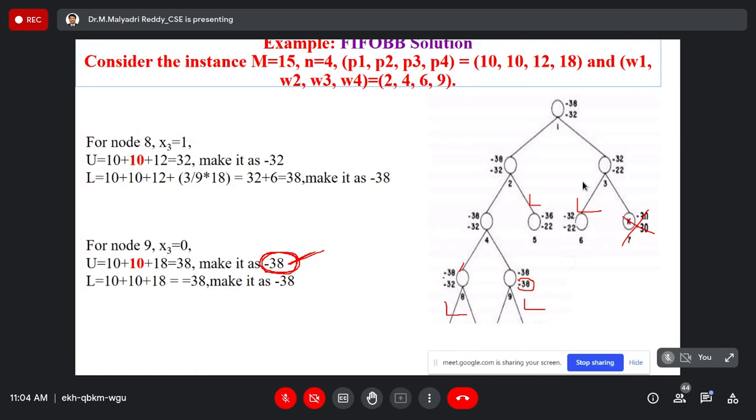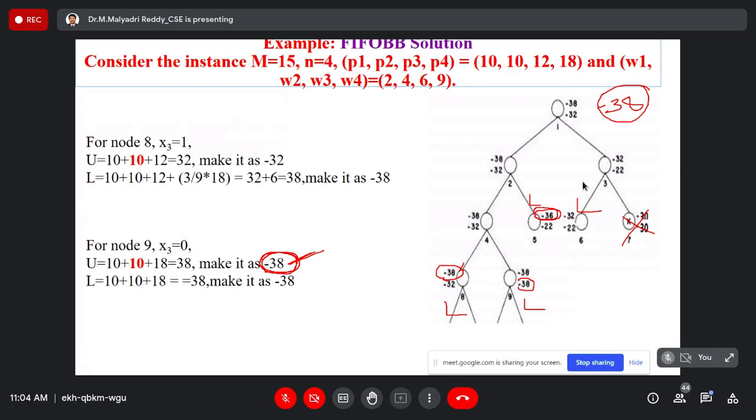Greater than or equal to the upper bound. Now the upper bound value is minus 38. Its cost value is minus 38. No problem at all, it does not exceed the limit. It is a live node. 9 is a live node. While coming to the 5th node, the cost function is minus 36.